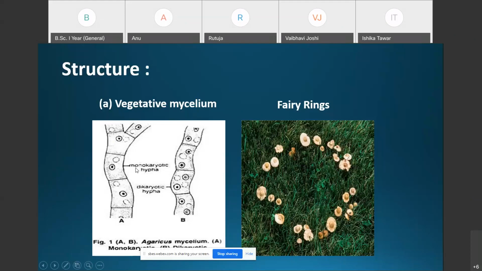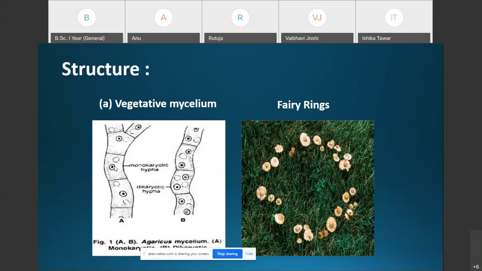Monokaryotic means only one type of nucleus is present in the cells of the hyphae. That's why we say the primary mycelium is hyaline, septate, and monokaryotic.